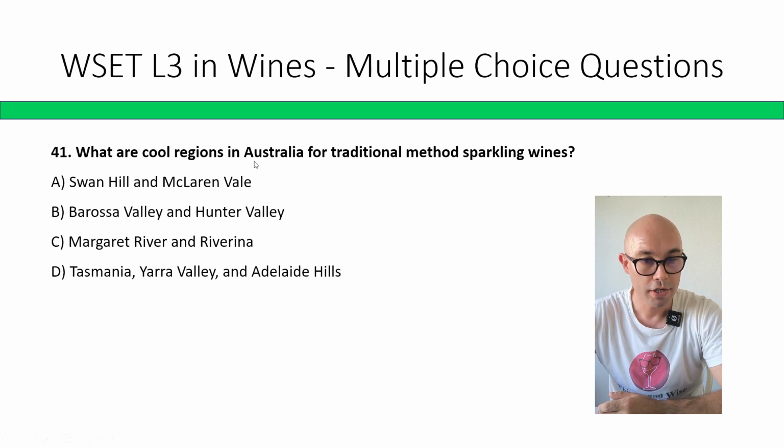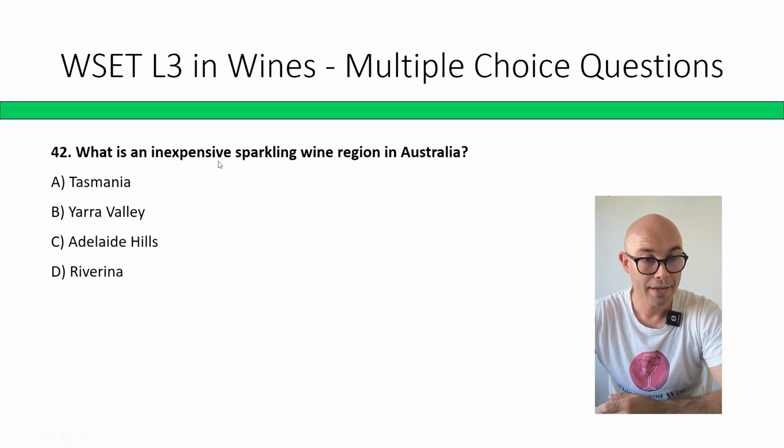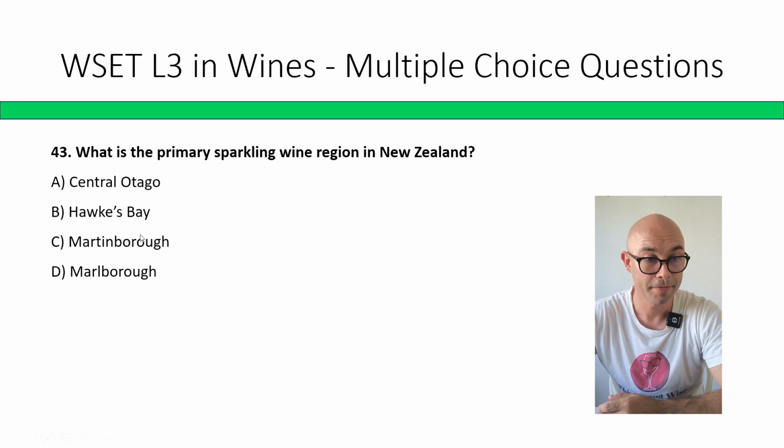What are cool regions in Australia for traditional method sparkling wines? Swan Hill, McLaren Vale, Barossa Valley; Hunter Valley, Margaret River, Riverina; Tasmania, Yarra, Adelaide Hills. Correct answer is D, Tasmania, Yarra Valley, and Adelaide Hills. What is an expensive sparkling wine region in Australia? Tasmania, Yarra Valley, Adelaide Hills, Riverina. Correct answer is D, Riverina.